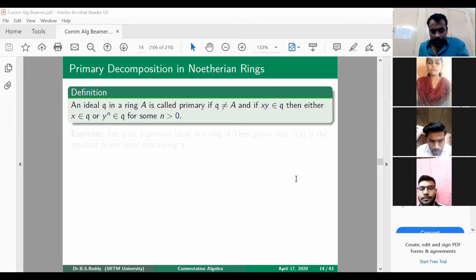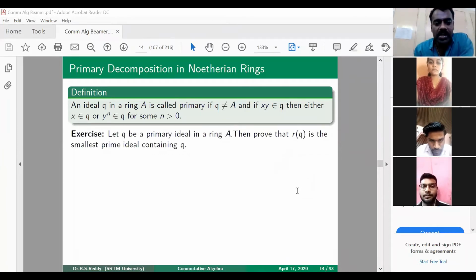Now a small exercise one can do: suppose Q is a primary ideal, satisfying the above condition.